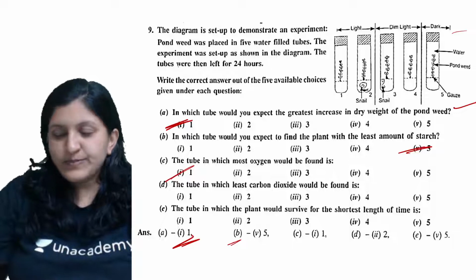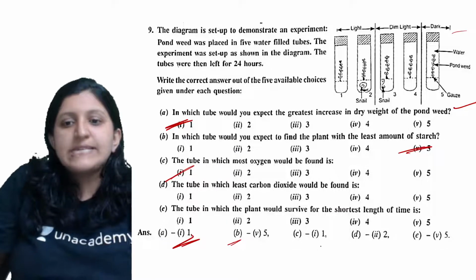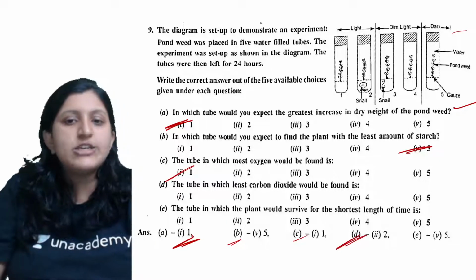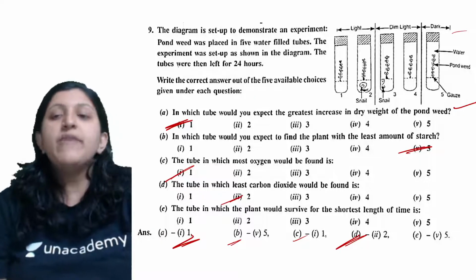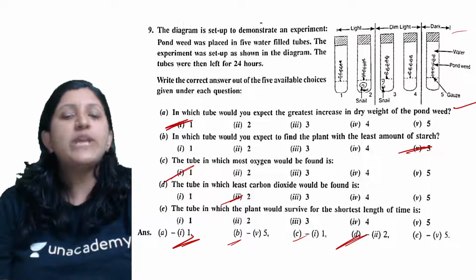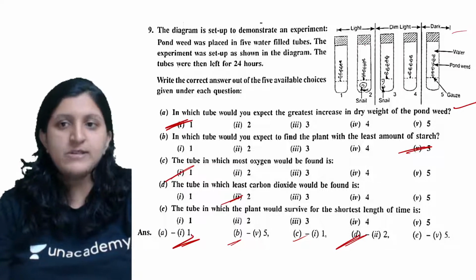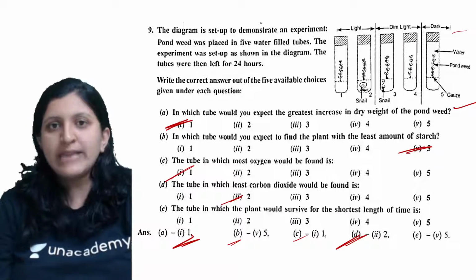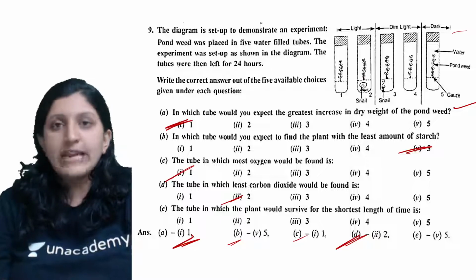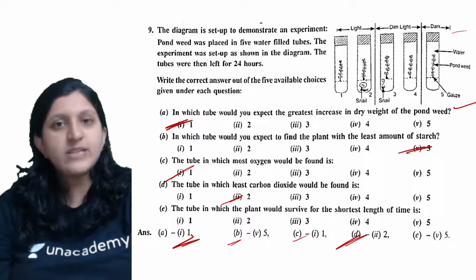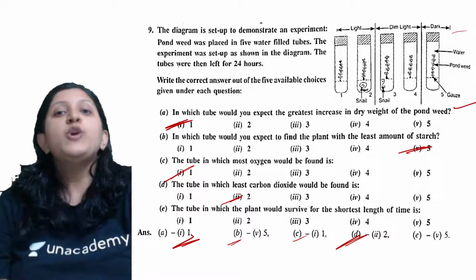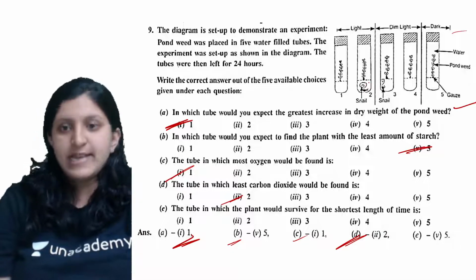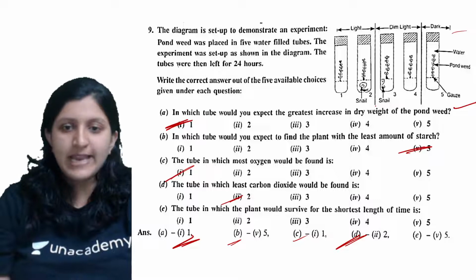Yes, no idea. So this is the answer, this is D, the answer is 2. Why exactly? Because whatever carbon dioxide is used up is again used by the plant itself for photosynthesis. Again, respiration occurs here, so all the carbon dioxide is used up at a faster pace, and that's the reason it is the second one.